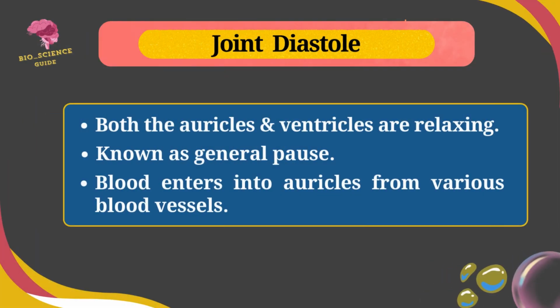In joint diastole, both the auricles and ventricles are relaxing, and it is known as general pause. During this process, the blood enters into the auricles from various blood vessels.